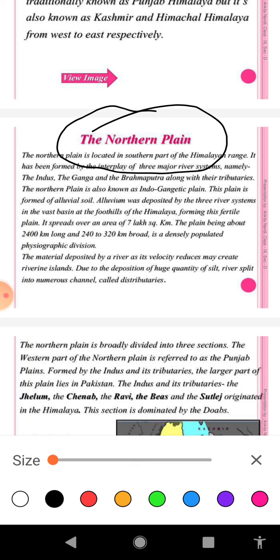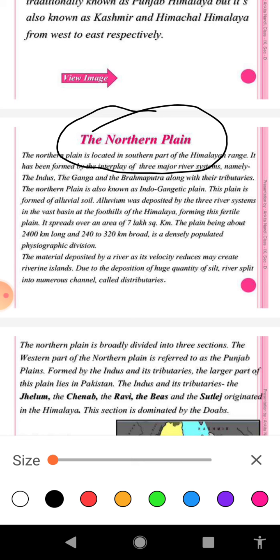The Great Northern Plain of India has been formed by the three major river systems, the Indus, the Ganga and the Brahmaputra. And from this topic also you may get the question, mention the characteristics or the features of the Great Northern Plain. So the first point you can add here is that the Great Northern Plain of India has been formed by three major river systems, the Indus, the Ganga and the Brahmaputra.